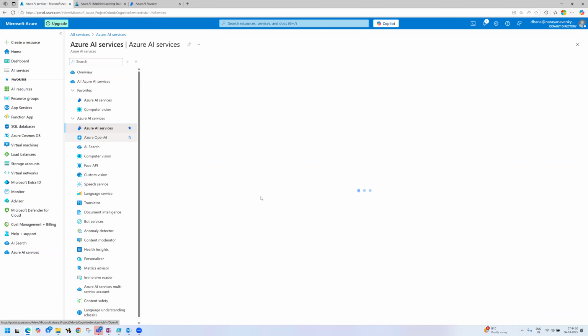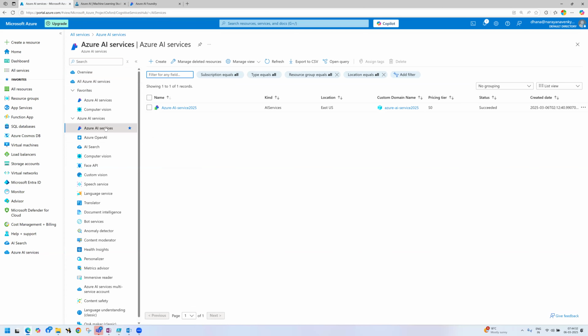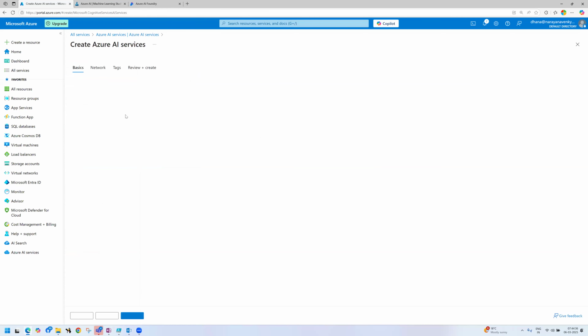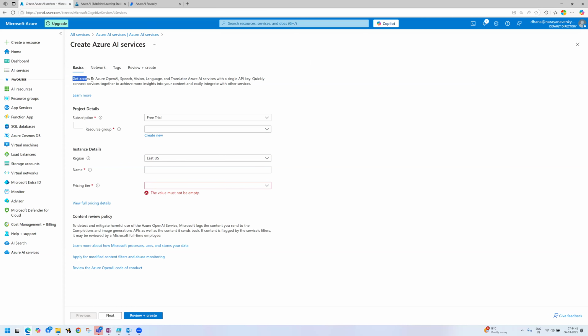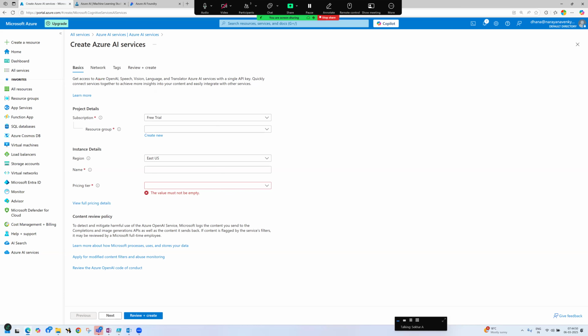Okay. Azure AI services. When I click on Azure AI services, again click on one more service. Up to n number of services you can deploy. Azure AI services: get access to Azure OpenAI, search, vision, language, and translator AI services with a single app key. Have you observed, guys? This is important.